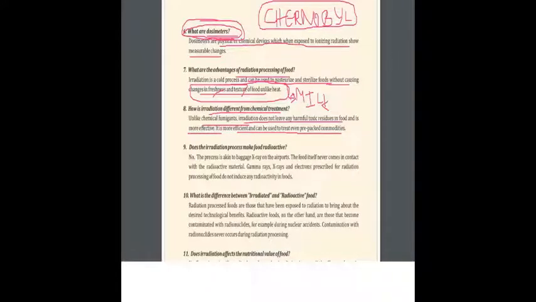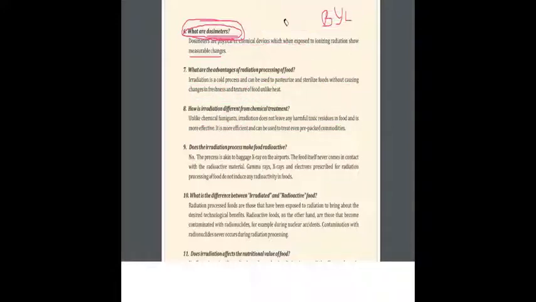Let us see some relevant questions needed by us. Can irradiation make spoiled food good or clean up dirty foods?